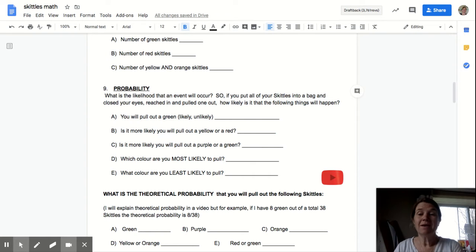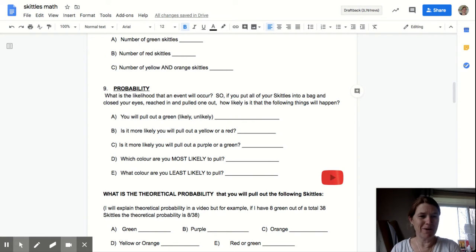It is possible that it will start to rain, or these days start to snow. We use probability a lot when we're predicting the weather. We use probability when we're trying to guess who's going to win a race based on statistics. We use probability when we're trying to guess which team is going to win an event based on statistics. So probability uses what we know to make an educated guess about a result that we can't control, but it helps us make a good prediction.